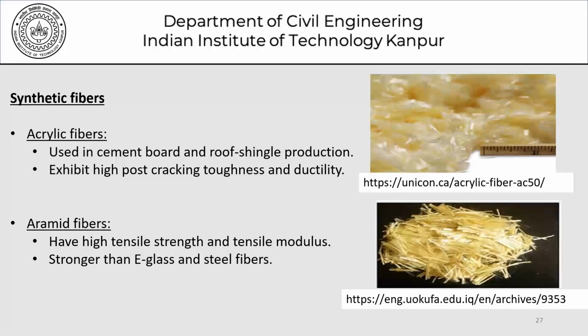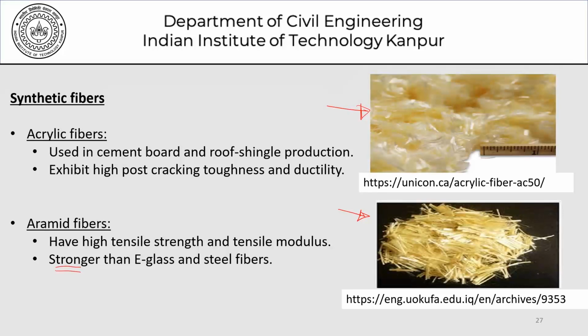Continuing with synthetic fibers, this picture here shows you acrylic fibers, and this picture here shows you aramid fibers. So acrylic fibers used in cement boards and roof shingle production exhibit high post-cracking toughness and ductility. As far as aramid fibers are concerned, they have a high tensile strength and tensile modulus. They're stronger than the e-glass and steel fibers.